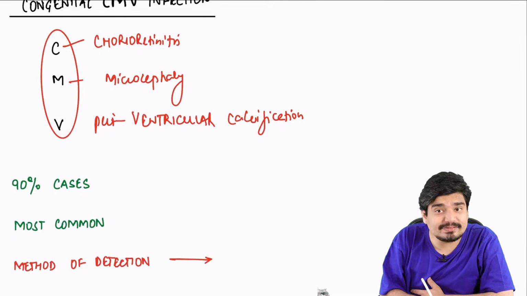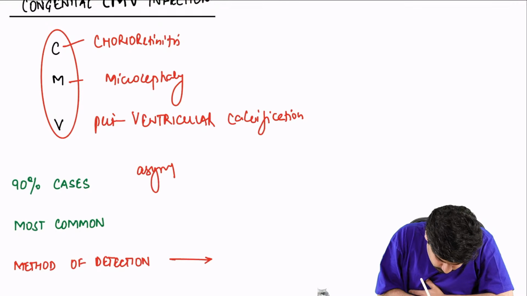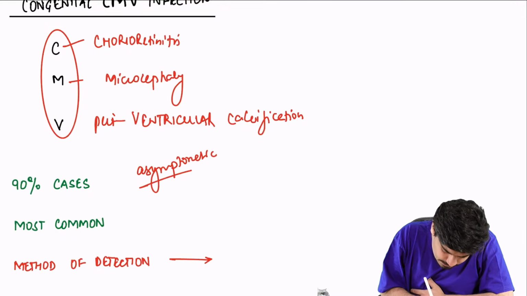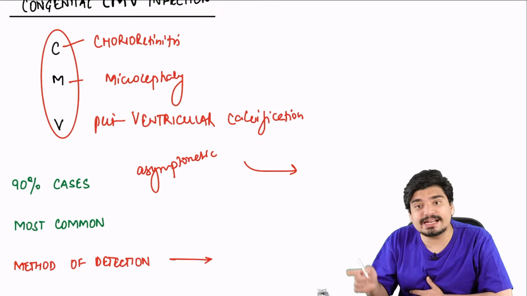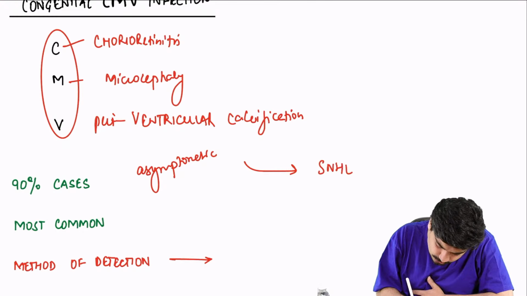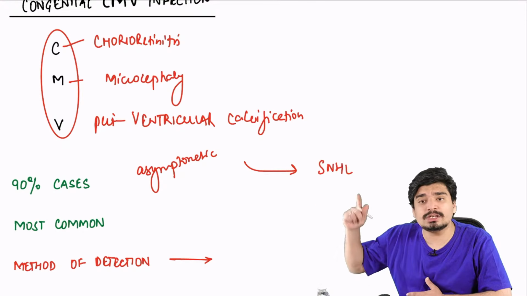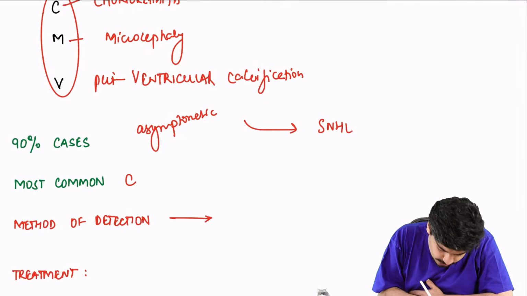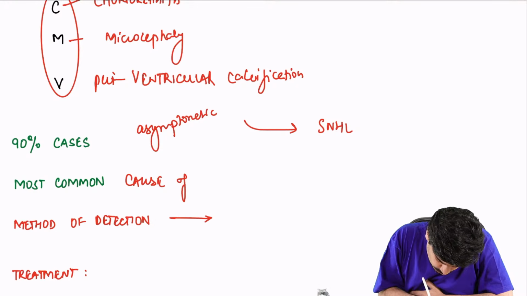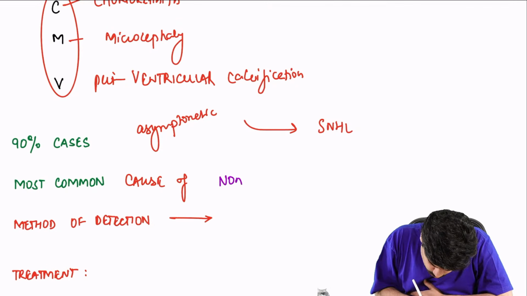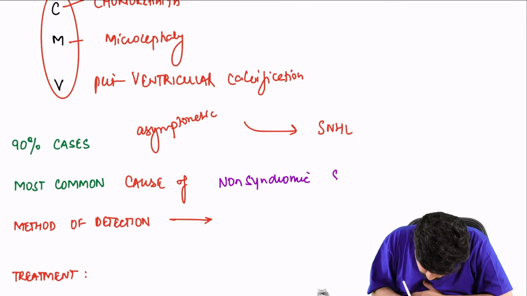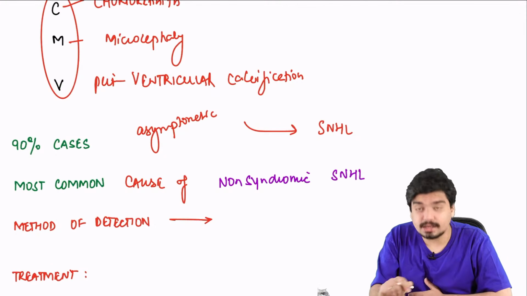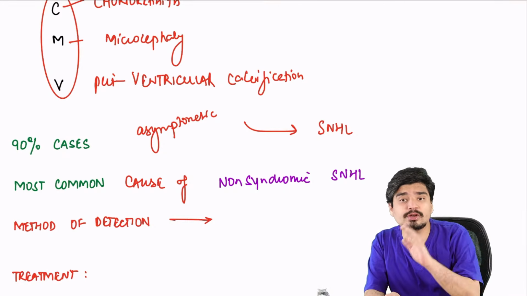Remember, 90% of cases are asymptomatic. But even these asymptomatic cases, 2-3 years down the line, will have sensorineural hearing loss. In fact, it is the most common cause of non-syndromic SNHL.